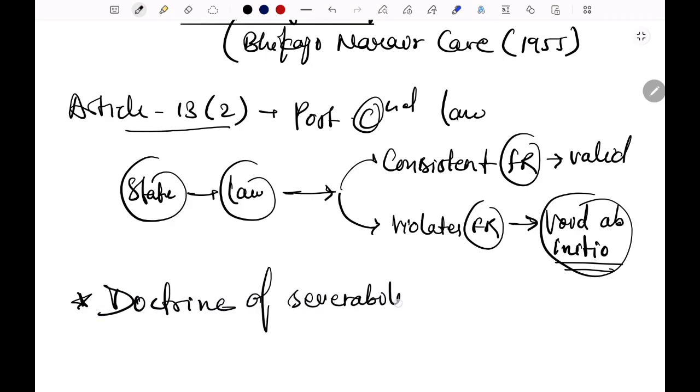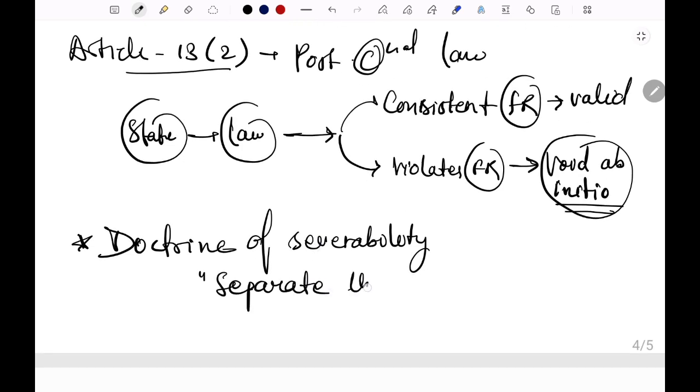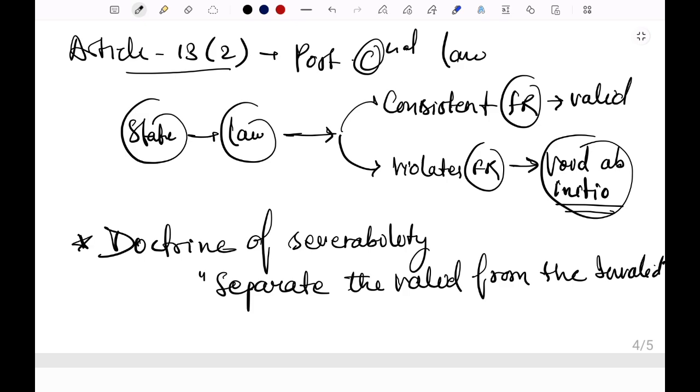Doctrine of severability. What does it mean? To separate the valid from the invalid. Suppose a law has some valid provisions and some invalid provisions that violate fundamental rights. Then the court removes only the unconstitutional part, and the remaining law will survive.